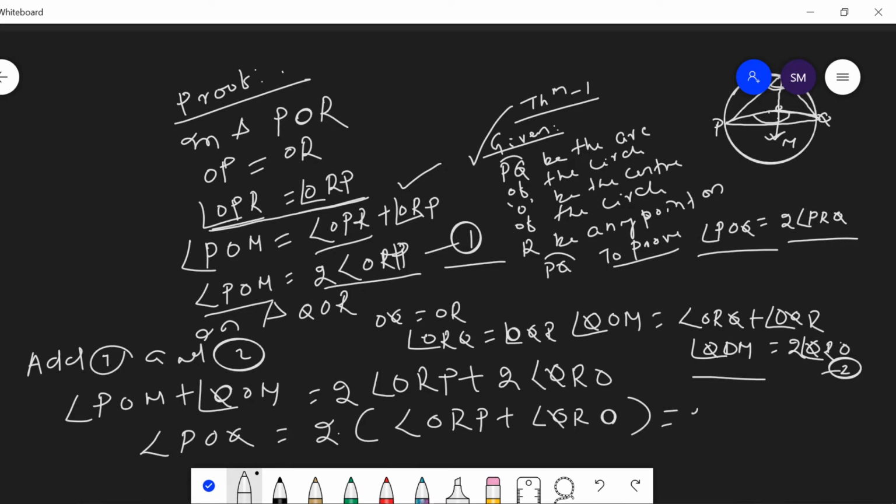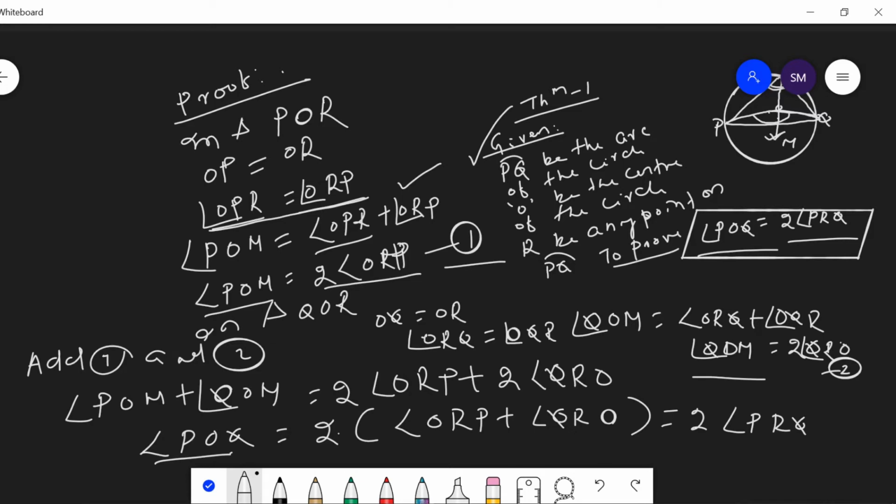Then which is equal to PRQ. Here we have to prove that POQ is equal to twice of PRQ.